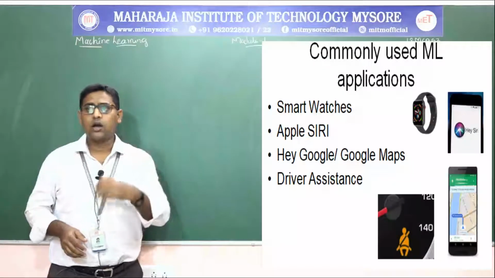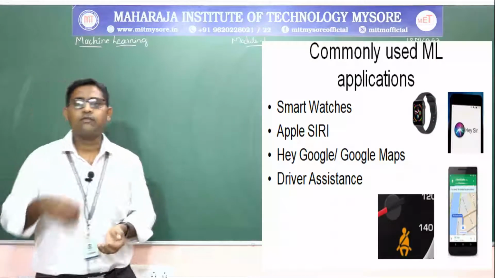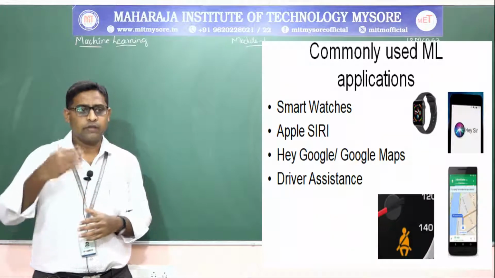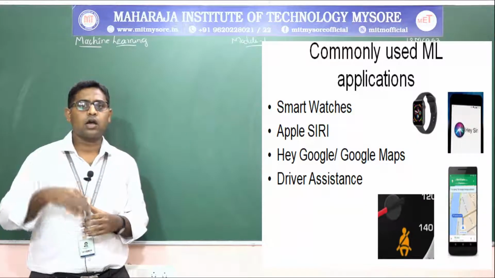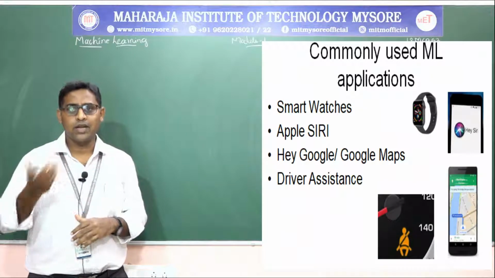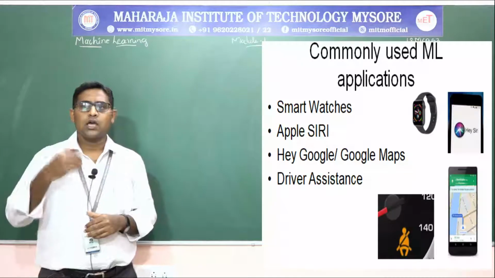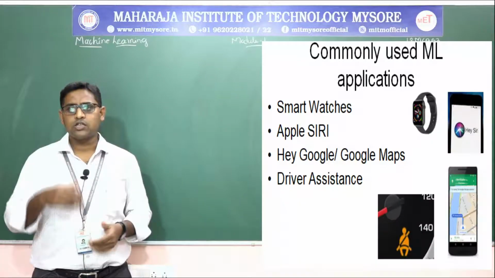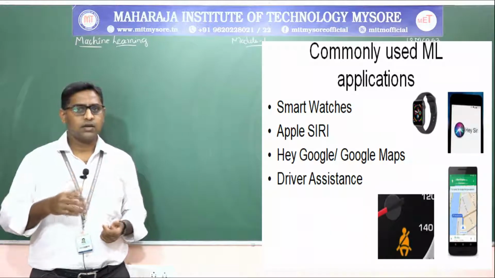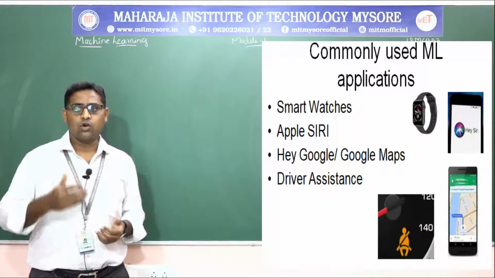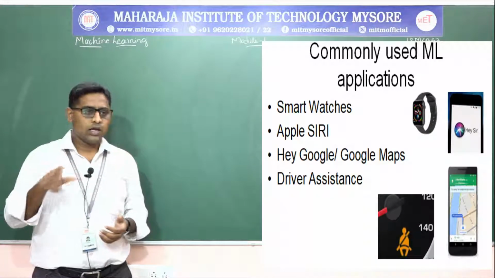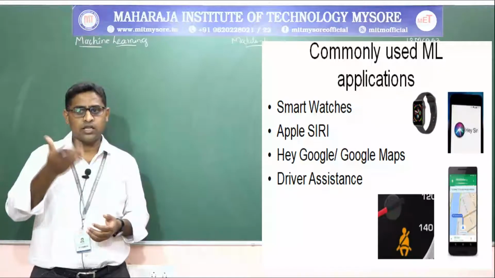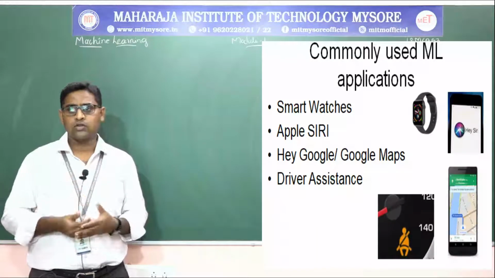Next, commonly used machine learning applications day to day by a normal person, where we don't go for scientific applications, or military applications or medical applications. So most commonly every day a normal person will be using something like a smartwatch or Apple phone with Siri. Then Google Maps will be having the navigation, Google Assistant, like you can turn left, turn right, or go straight, or it will tell the destination, or hey Google, and so on.